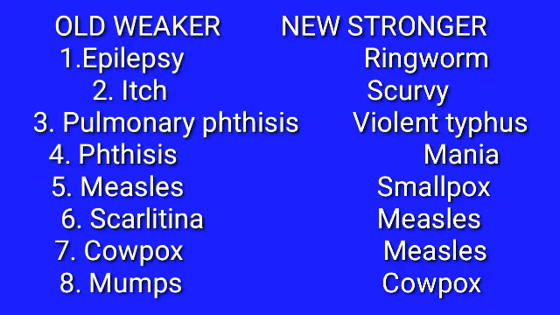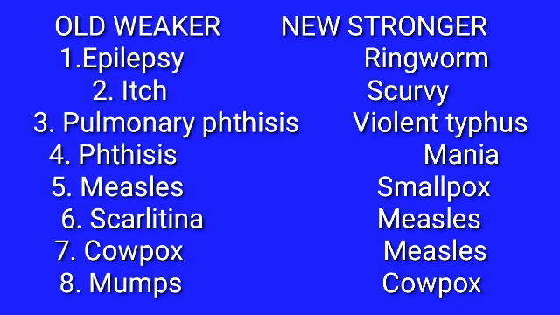Okay, so we put it in a table column. First, examples of the natural dissimilar disease, because here we can divide into two. One is the natural dissimilar disease and another is the allopathic example. Two examples are there. First example is the natural dissimilar disease examples. So one side is the old weaker one, the other side is the new stronger one.